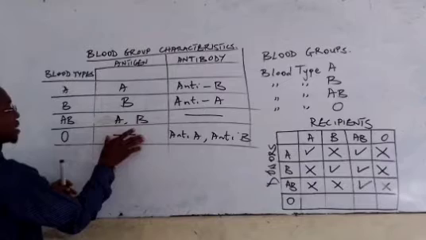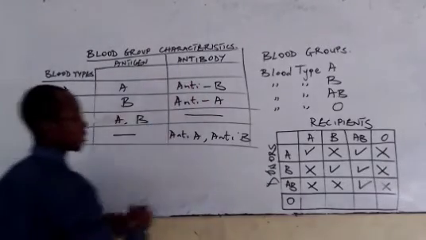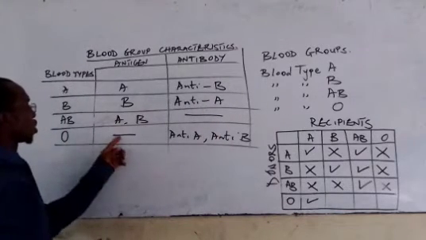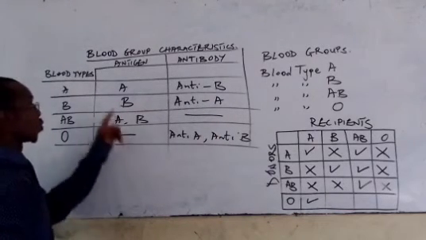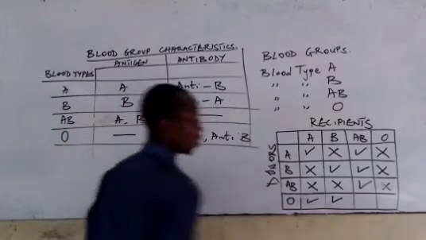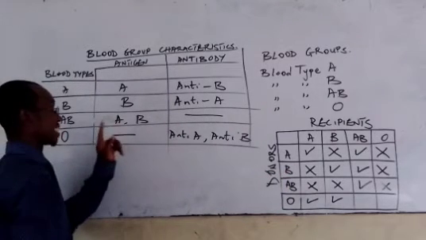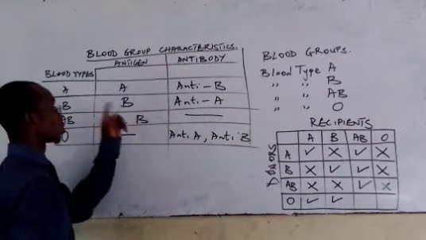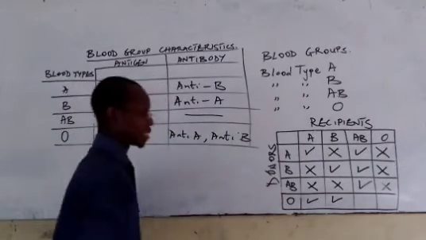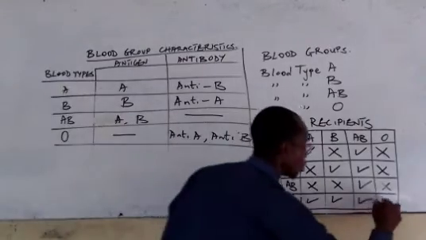Since O does not have any antigen, there is nothing for A to go against. So that means this is actually possible. And for B, O does not have any antigen like we have said, so it can also donate its blood to B. So this is also possible. And for AB, O again does not have any antigen, so it can donate its blood to AB, who does not even have any antibody. So that is also possible. And O can also donate to O.